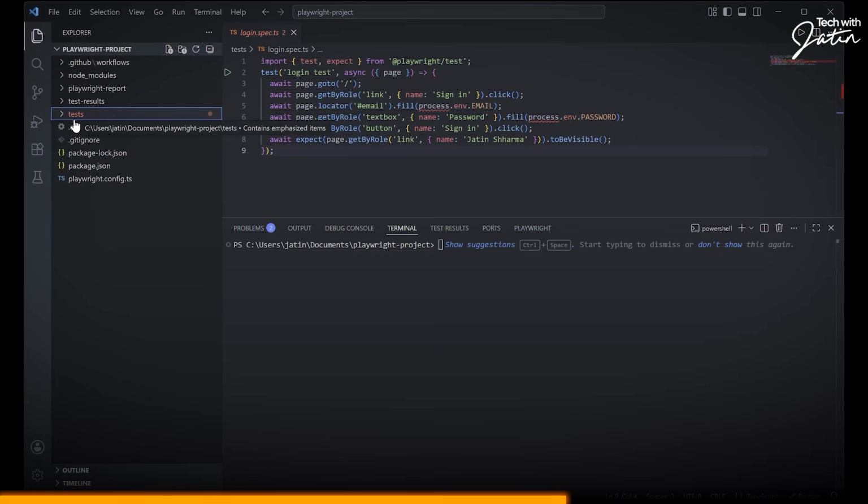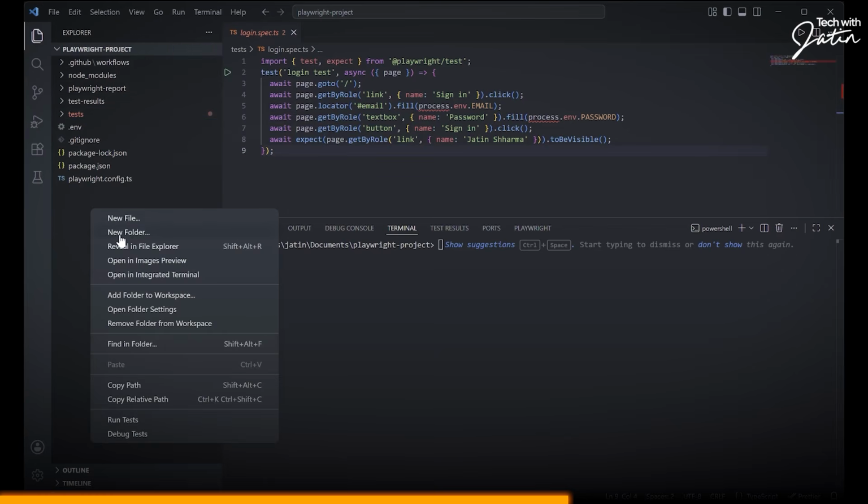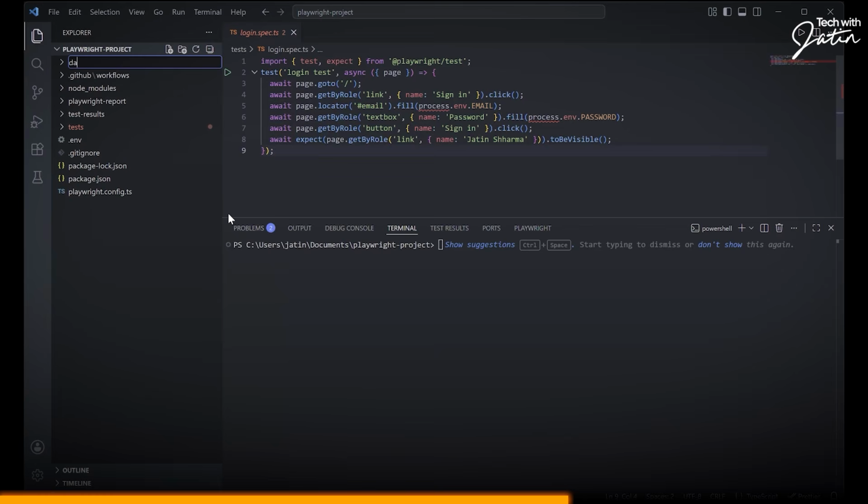Start remembering all this stuff over here. We have the test in the test folder. The test results are technically going to be created over here. Playwright report is also created automatically, so this is where my HTML file is. You have the .github folder where you have your workflow file, which is going to be kept. Now, the next component which I'll be creating in my framework is going to be called the data folder.